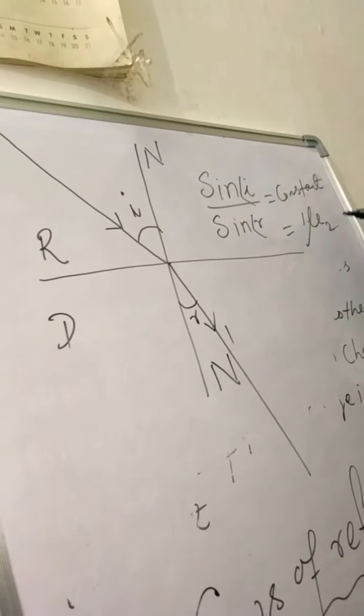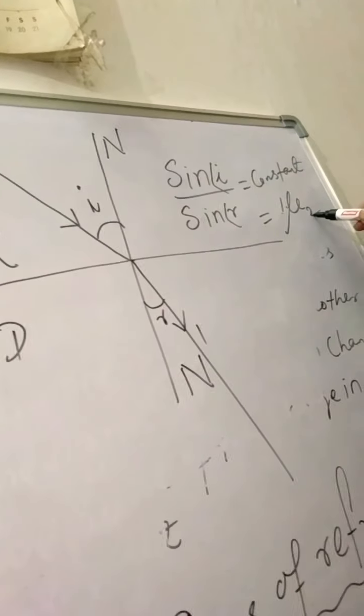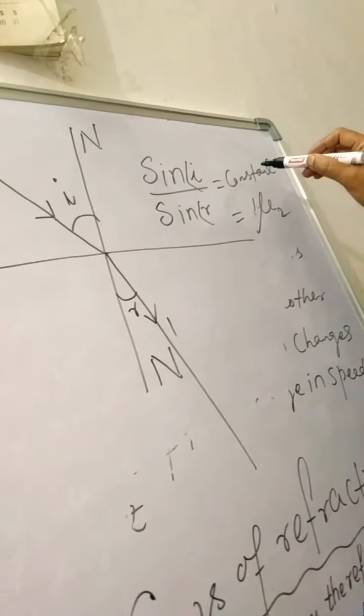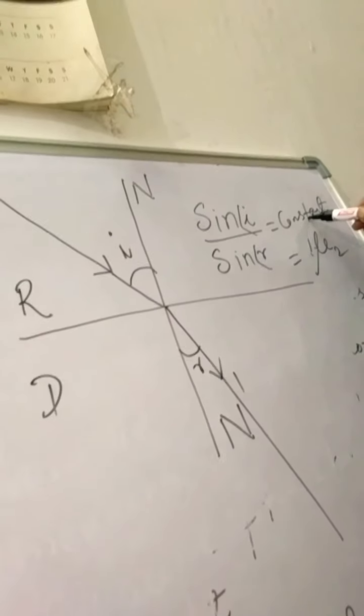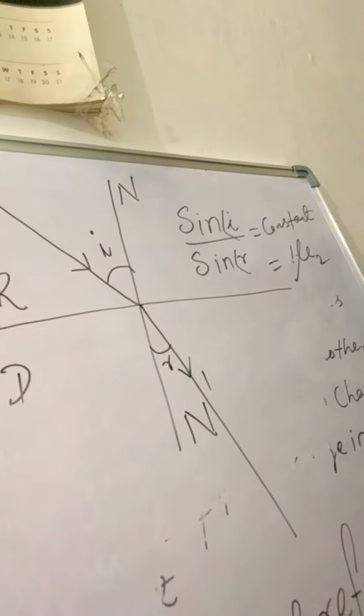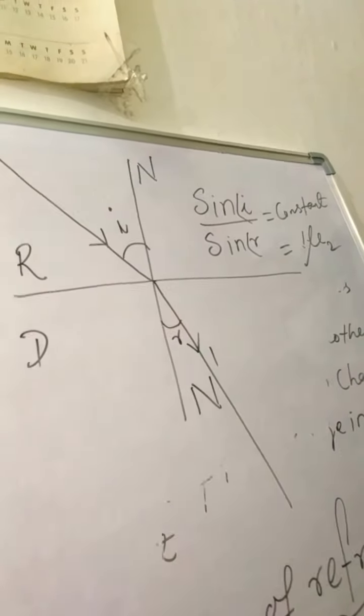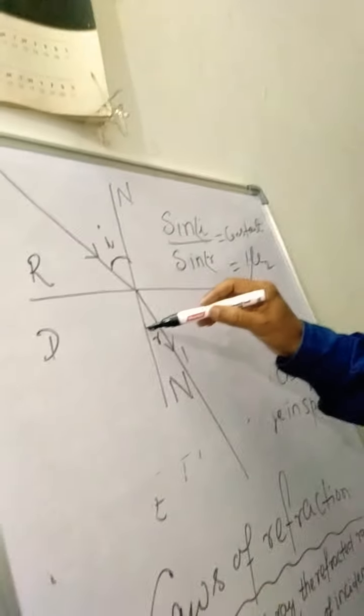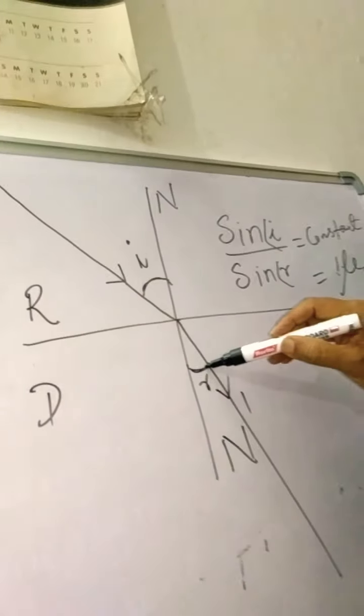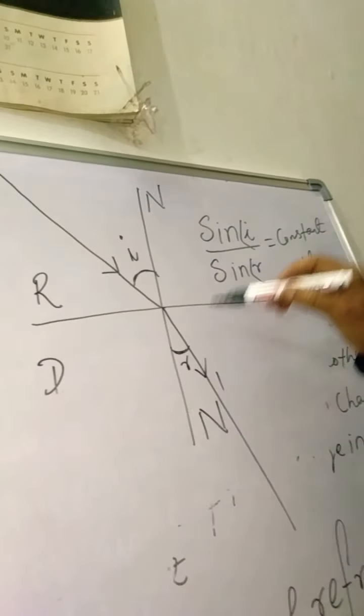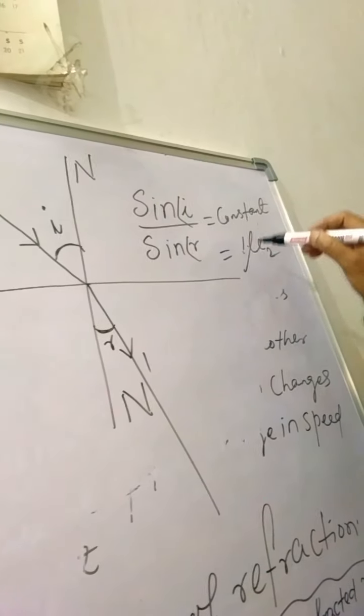If I write mu 2 1, you have to read it as refractive index of medium 2 with respect to medium 1. So this constant is called refractive index. What is the refractive index? We will discuss now. But remember, this is the second law of refraction: the ratio of sine of angle of incidence to the sine of angle of refraction is a constant quantity. This constant is called refractive index.